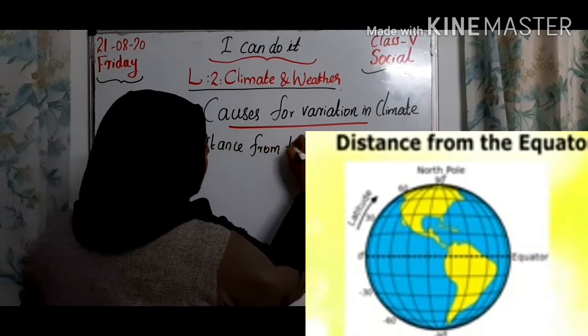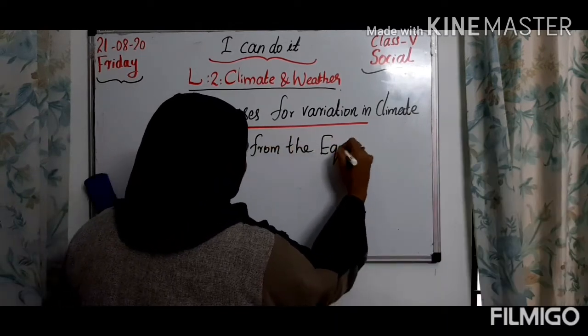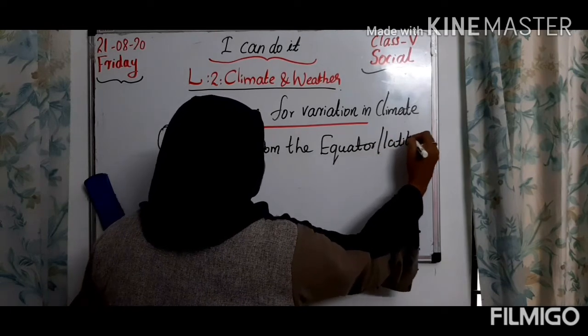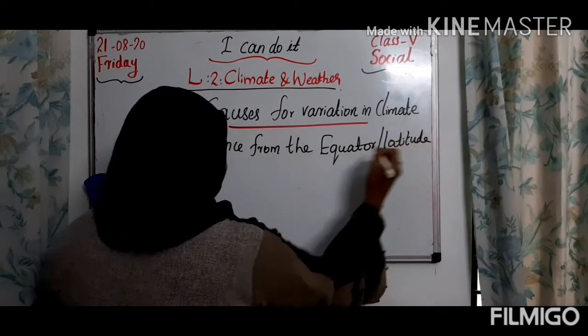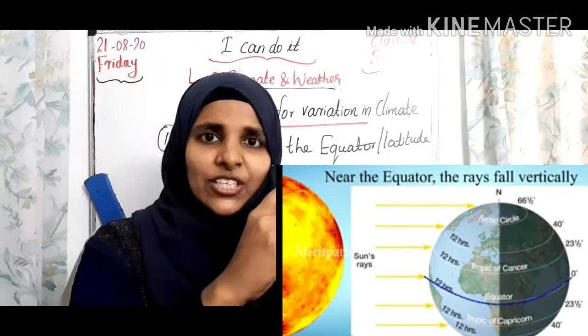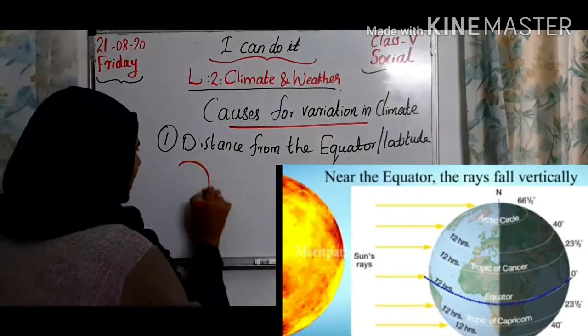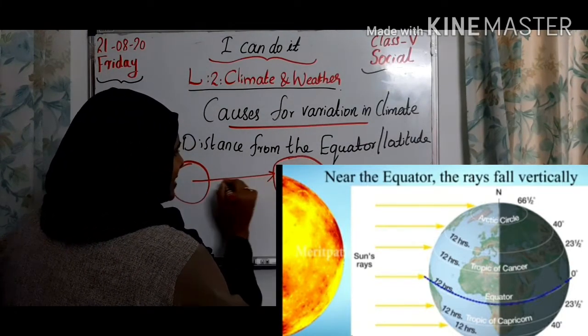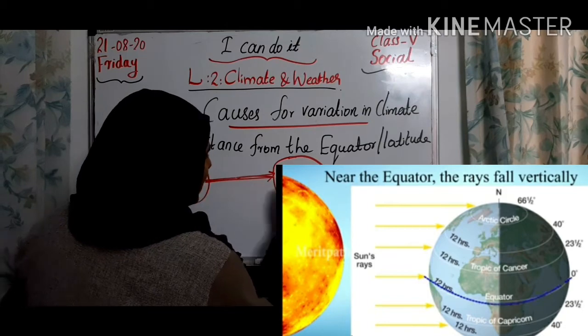equator. You all know what is equator or latitude, is it, children? Distance from the equator, that is, you know that sunlight directly strikes the earth. Sunlight directly strikes the equator. Is it, children? This part is the equator.